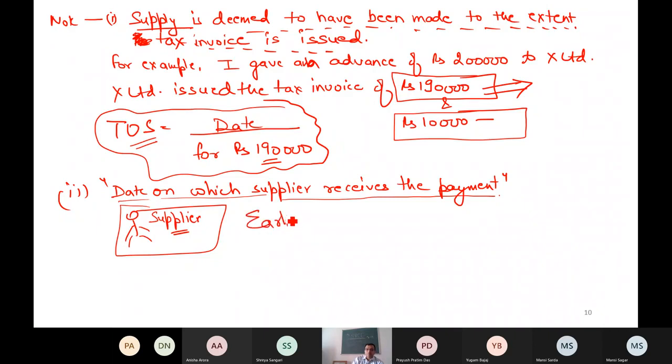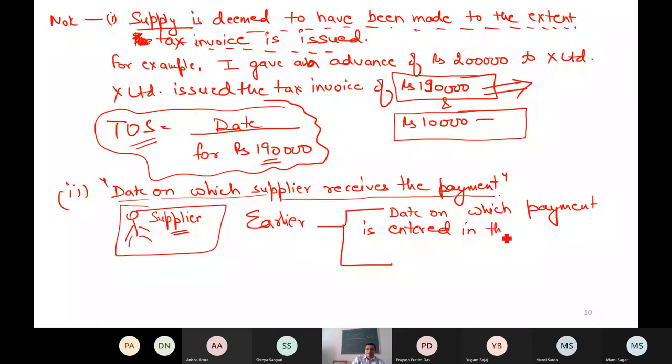Earlier of, again, there can be two dates. Earlier of what? Date on which payment is entered in my books. For example, today I have received the check, but my accountant is very busy. He will deposit the check after 7 days. But today he has made the entry. So date on which payment is entered in the books of account of the supplier.